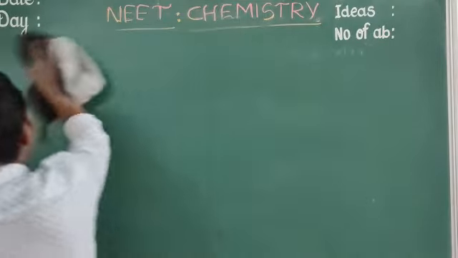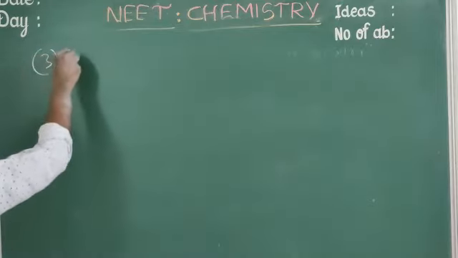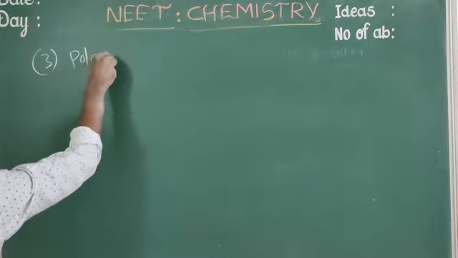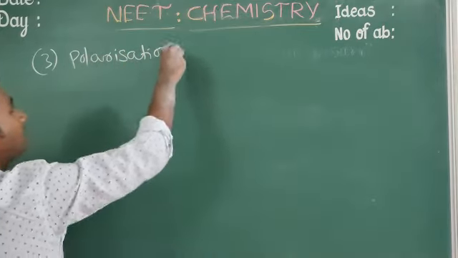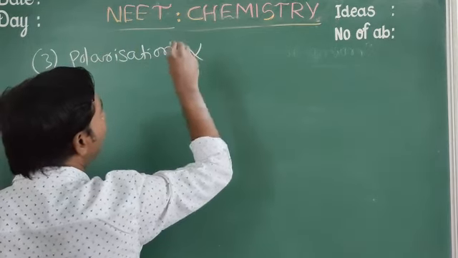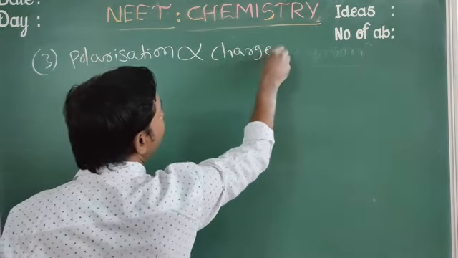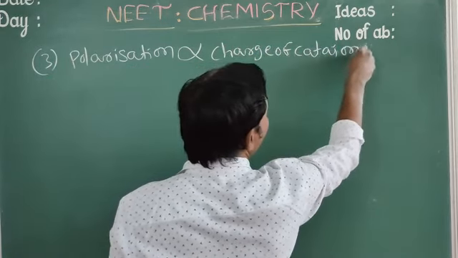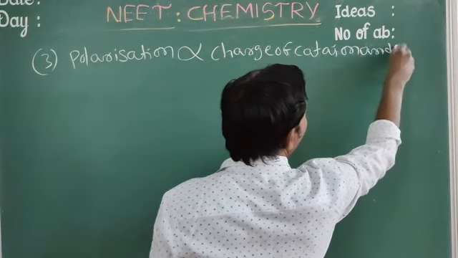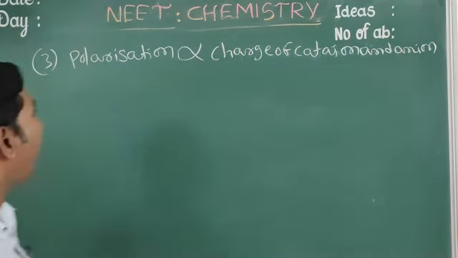Next, the third one. Polarization is directly proportional to the charge of both cation and anion.